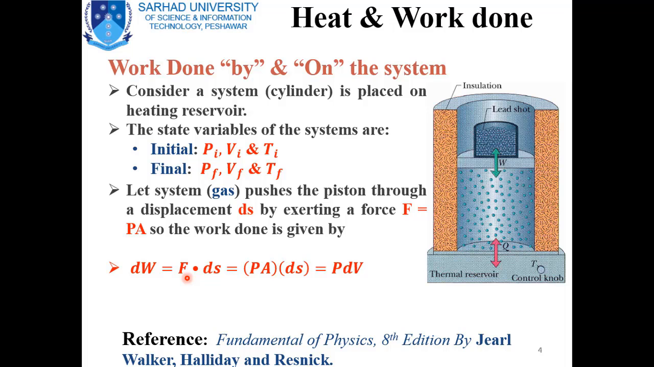By putting the value of F, which is PA, pressure times area, and ds, we will obtain area which is multiplied with the displacement. So we have a three-dimensional element which is the volume. So dW is equal to P dV. To find the total work done, we will integrate the equation, and W will be equal to the integral from the initial state to the final state, in which the volume of the system changes from Vi to Vf, of P dV.